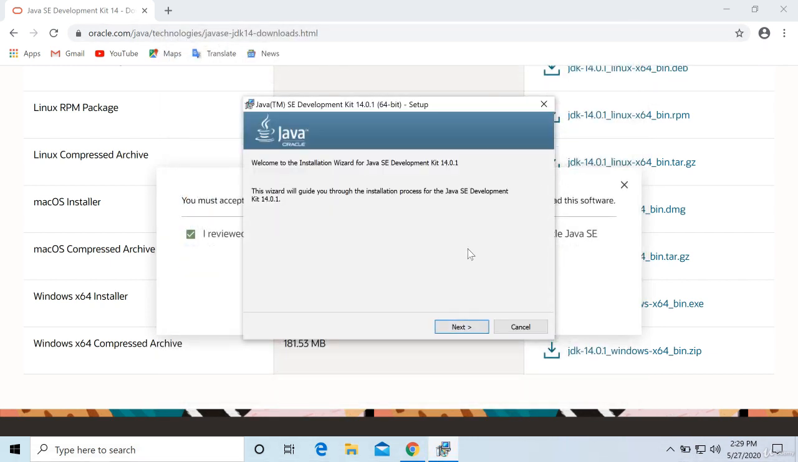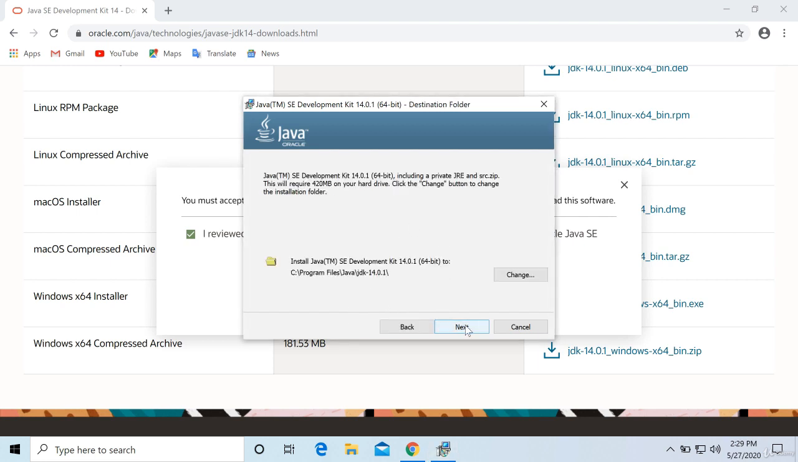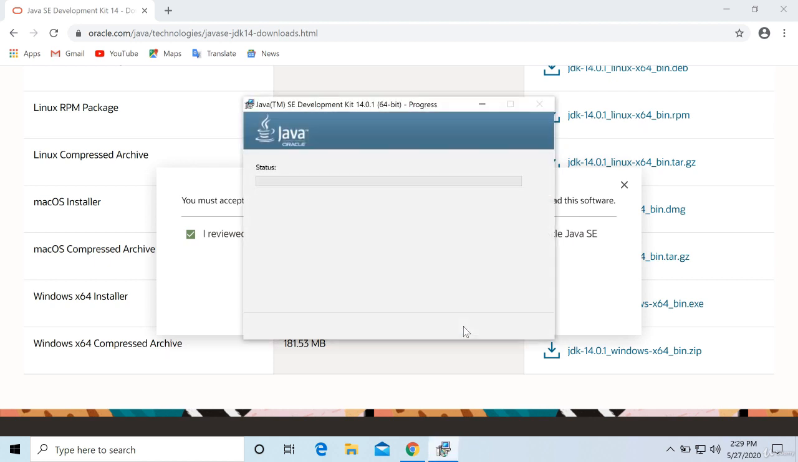Like any other installation, Java is also installed in the same way. It will run a wizard, just keep on saying next. And here if you want to change the path where you want to install it, you can do that. But this is the best path, right? This is like a standard. Java is always installed in these folders on every computer. So let it be the same. Don't modify it. Now it is getting installed.